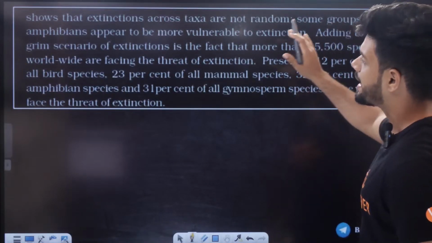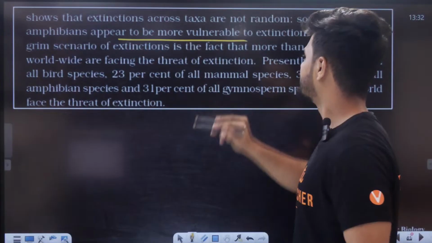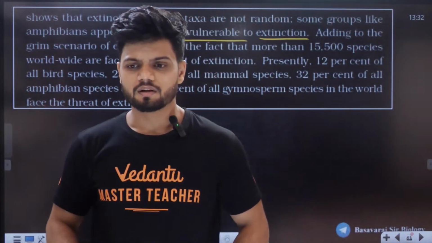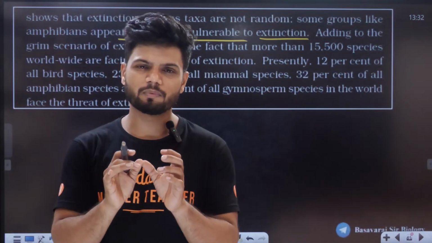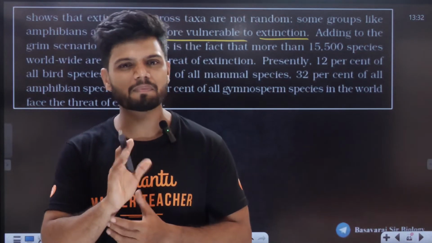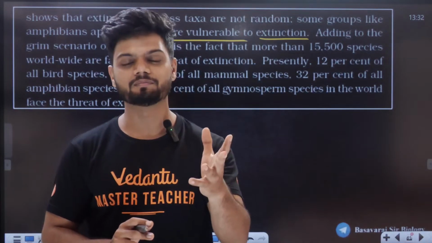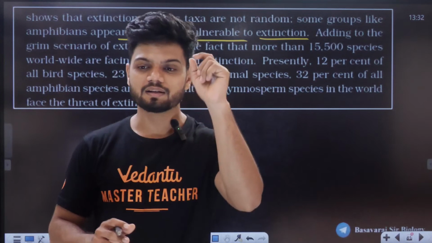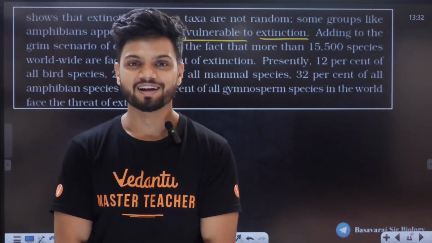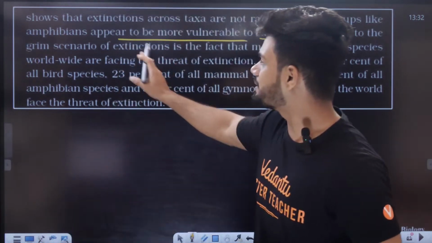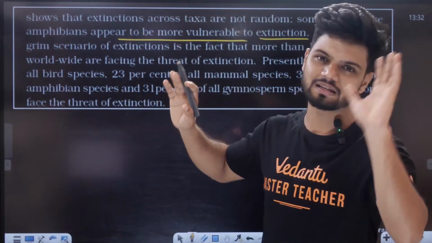Some groups like amphibians appear to be more vulnerable to extinction. In the class, if I scold someone, some of you will be very sensitive. There are some people in the class, however much you scold them or blackmail them, nothing goes to their brain. That is insensitive, or very thick skinned. Now, amphibians are very sensitive. With a little bit of change, they'll die.